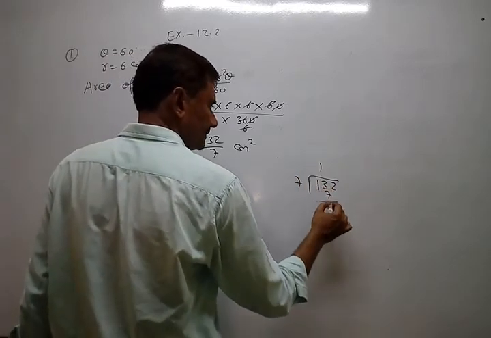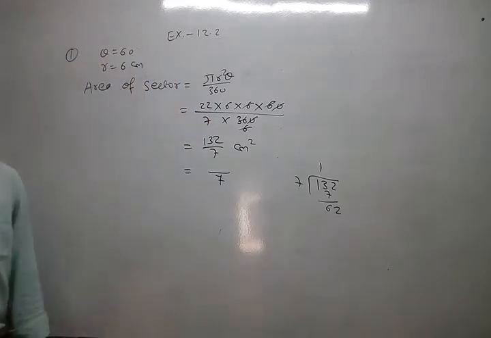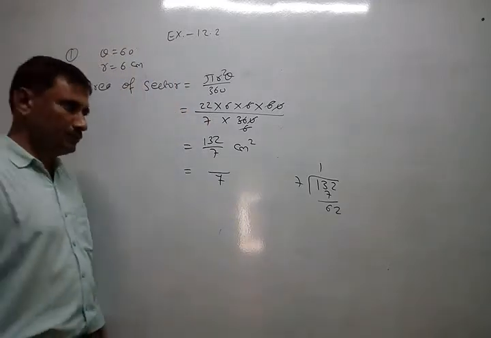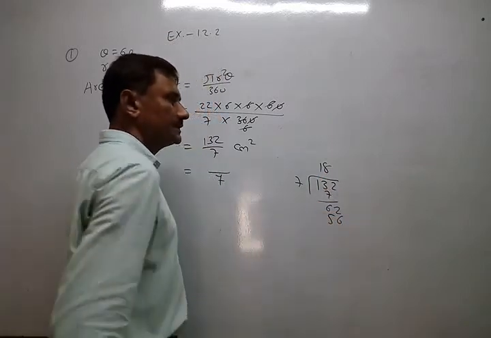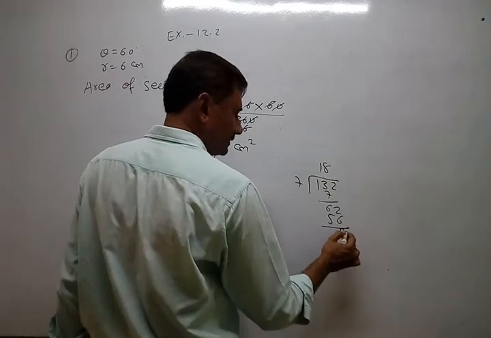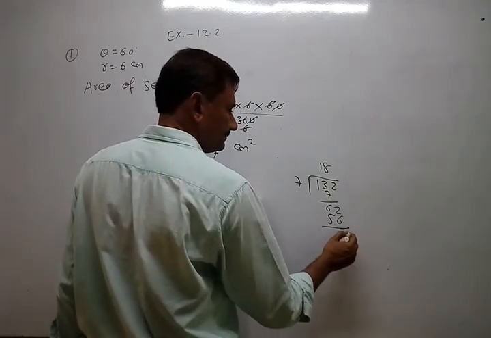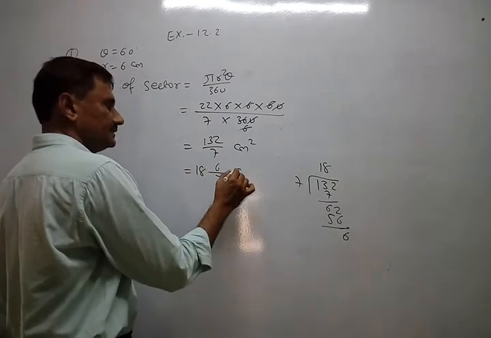Okay, that's why. So now, if I want to convert it into mixed fraction, then how? 7 1 is 7, 6 left, 62. Okay, 7 7 are 49, 7 8 are 56, 7 9 are 63. Okay, so here 6 left. So now 18 integer 6/7 centimeters square.